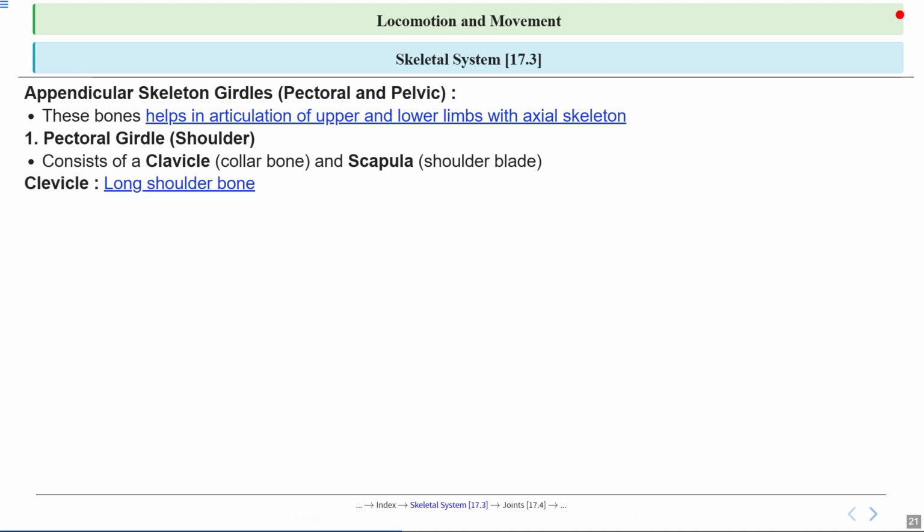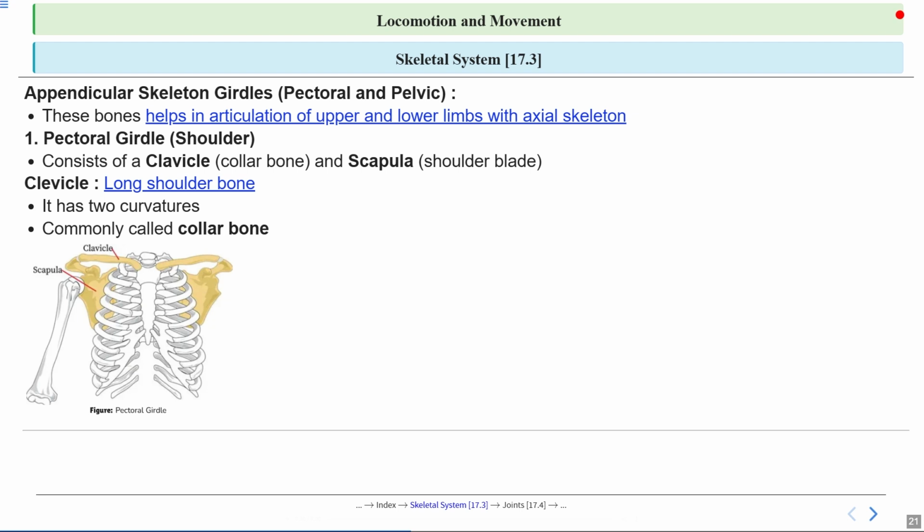Now let's talk more about the clavicle. This is a long slender bone that sits horizontally at the top of your chest. So it's easy to feel just under your skin, running from the base of your neck out to your shoulder. The clavicle has two distinct curves, giving it an S shape. This unique shape helps it absorb shock and makes it strong yet flexible, much like a spring in a machine. So we often refer to the clavicle as the collarbone. It's a common term because it's so easy to see and feel, and it's one of the most frequently broken bones in the body, especially during falls. So you can see the structure of the scapula and clavicle.